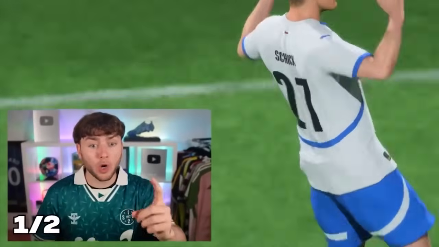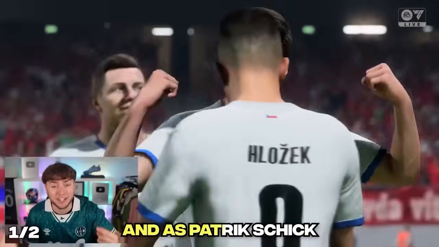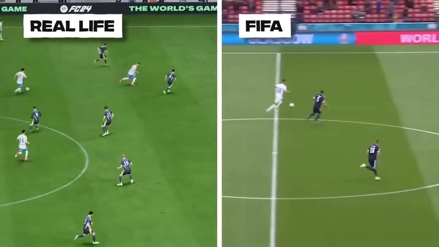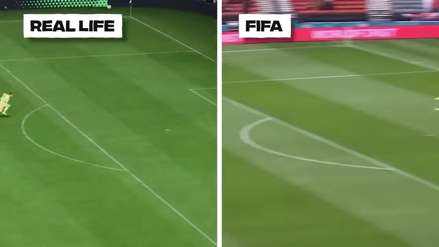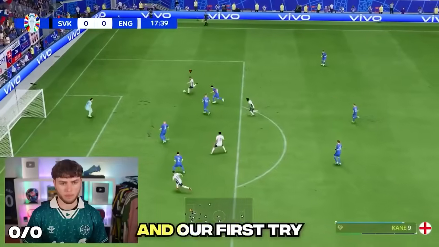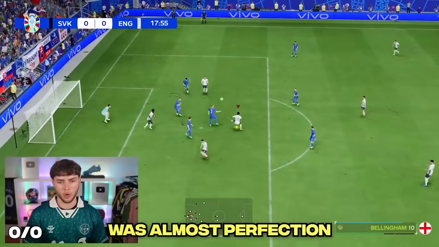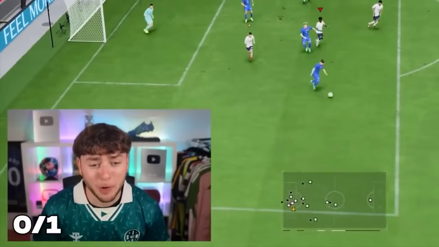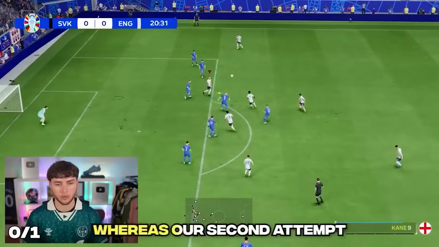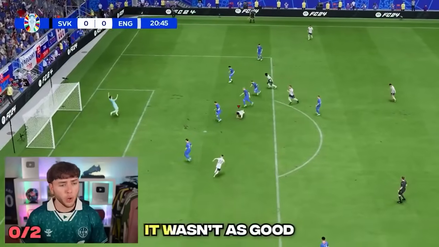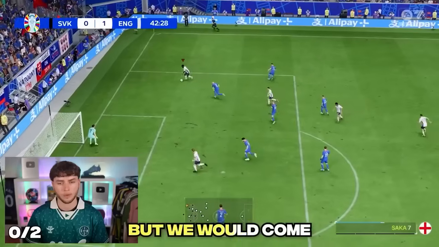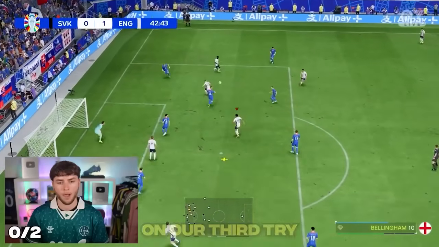Oh, that was better. We got good height on it as well. And it's Patrick Schick. Let's go. And our first try was almost perfection. Dude! Oh, he's blocked it with his face. Whereas our second attempt, although we scored it, it wasn't as good. Jude Bellingham, that's not the same. But we would come closest on our third try.